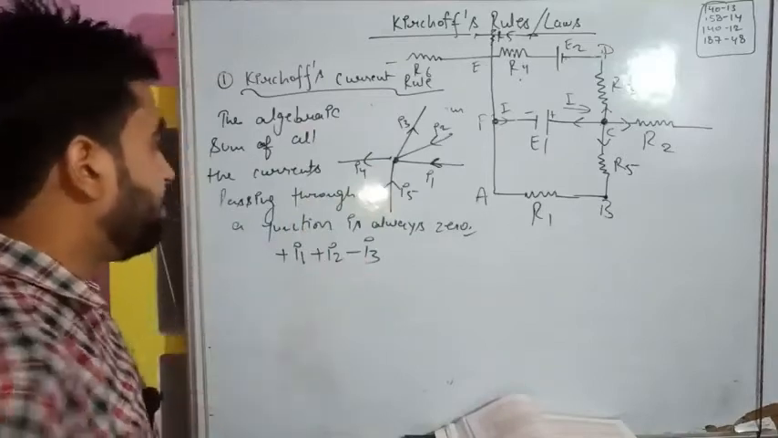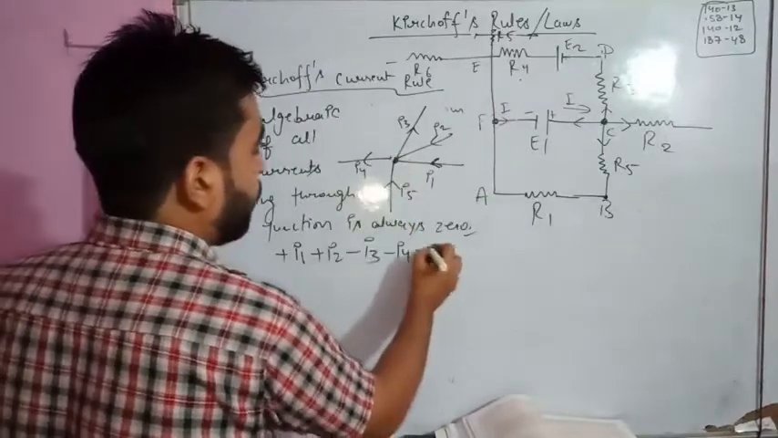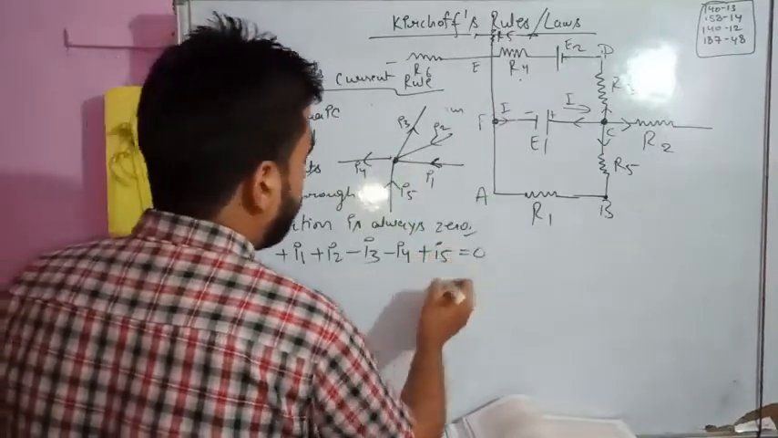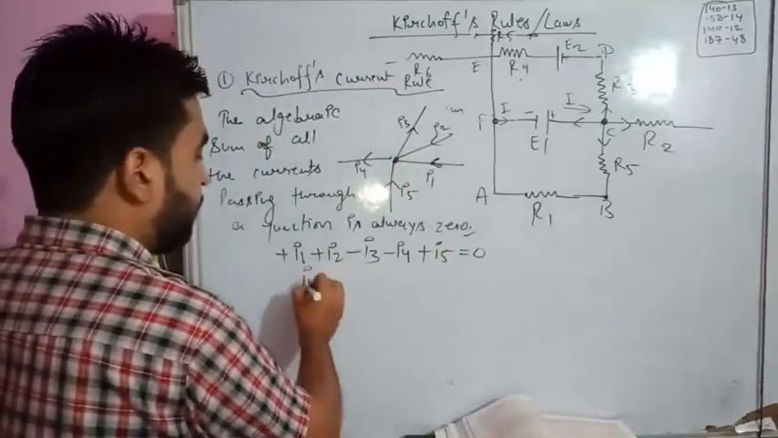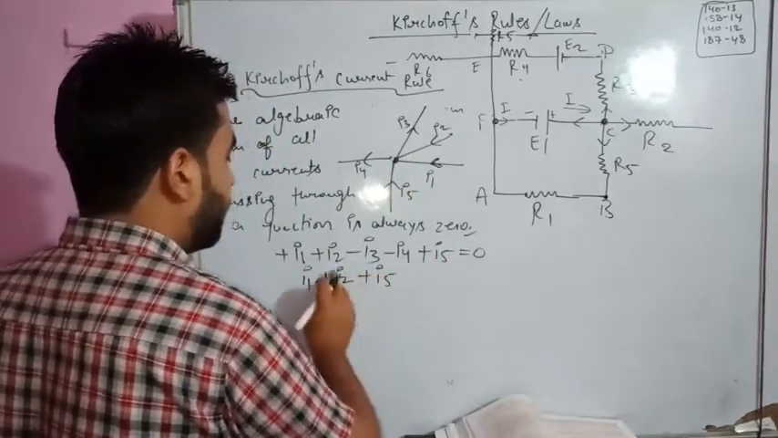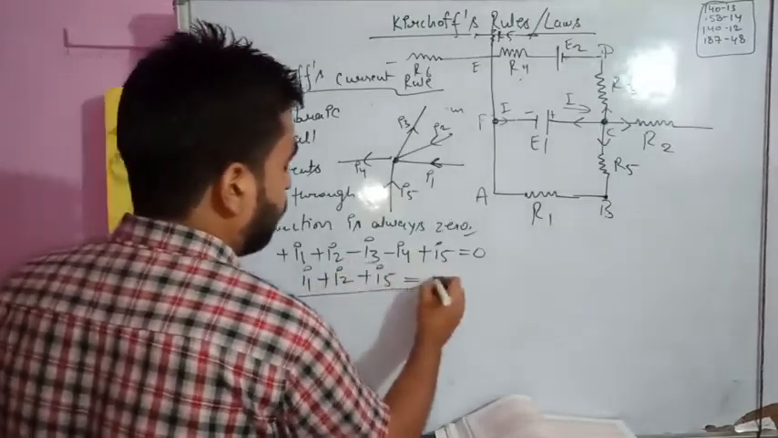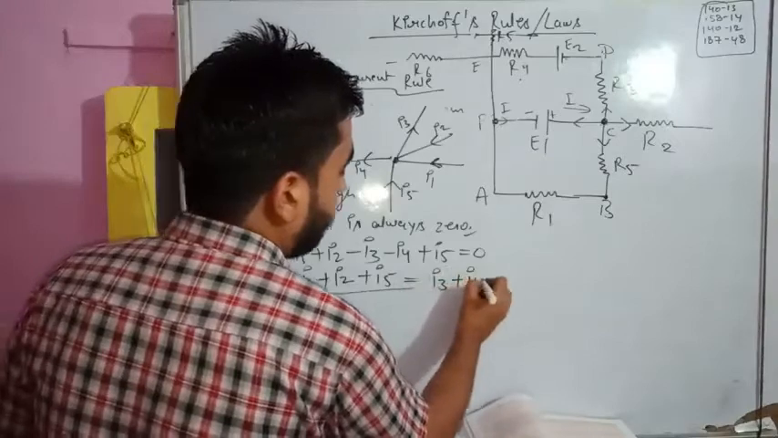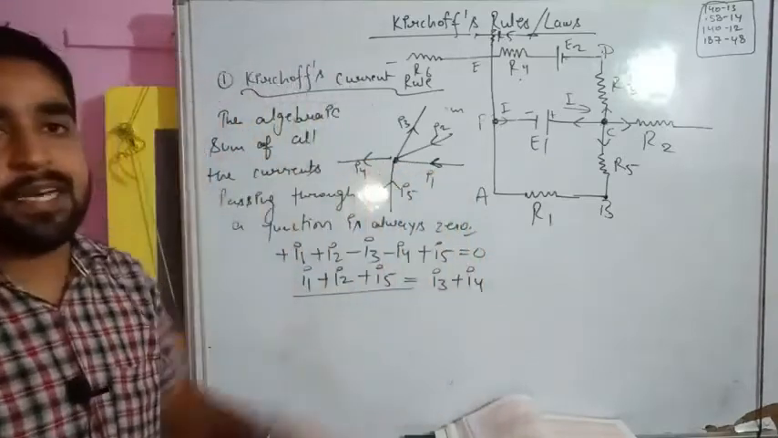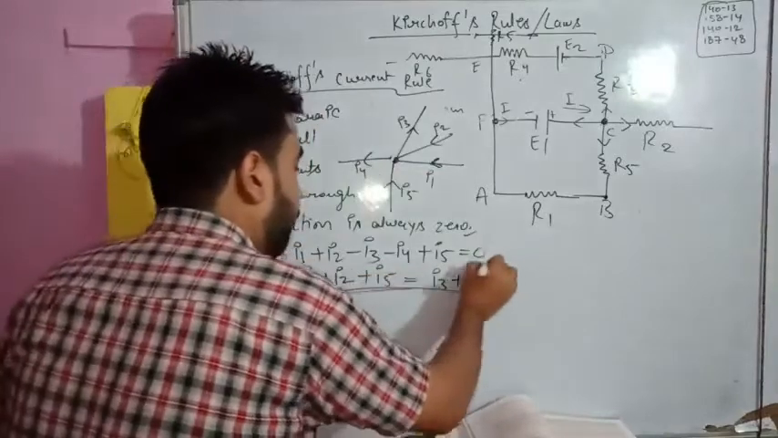So minus I3, then again minus I4, and I5 is towards, so plus I5 is equal to 0. Now students, one thing which we can do, I1 plus I2 plus I5, let us remain all on the same side, and minus I3 minus I4 will be shifted to the other side and will become plus I3 and plus I4. So students, this is the equation which we have formed.